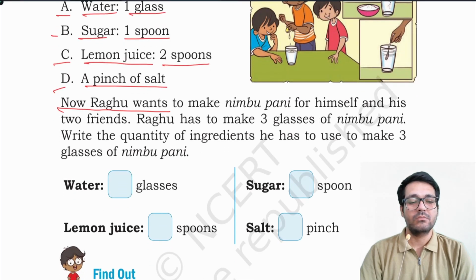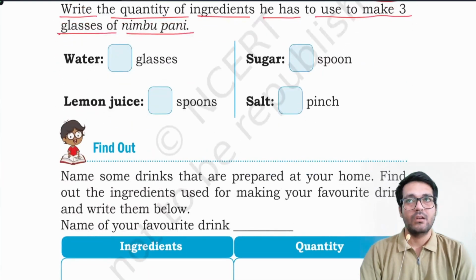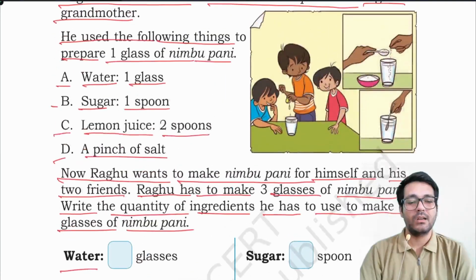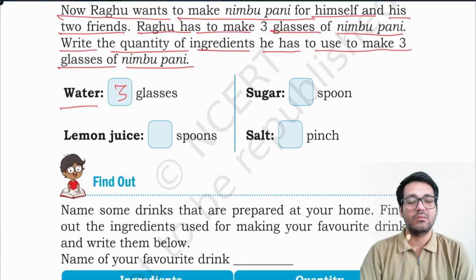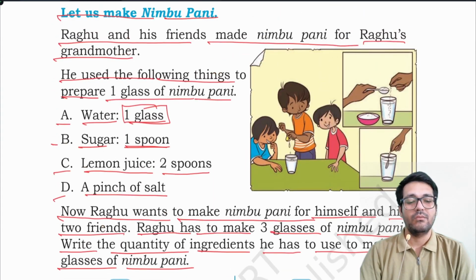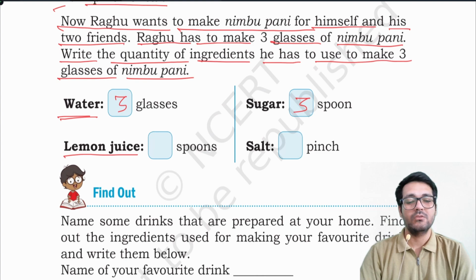Now Raghu wants to make Nibu Pani for himself and his friends. Raghu has to make 3 glasses of Nibu Pani. Write the quantity of ingredients he has to use to make 3 glasses of Nibu Pani. Water. For 3 glasses, they need 3 glasses of water, as 1 glass of Nibu Pani requires 1 glass of water. Similarly, 1 glass of Nibu Pani requires 1 spoon of sugar. So 3 glasses will require 3 spoons of sugar.